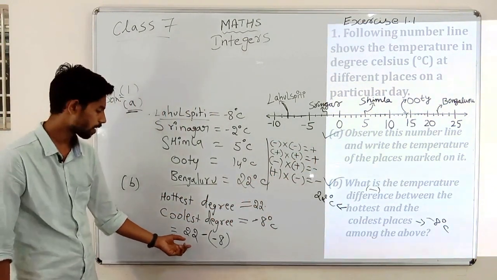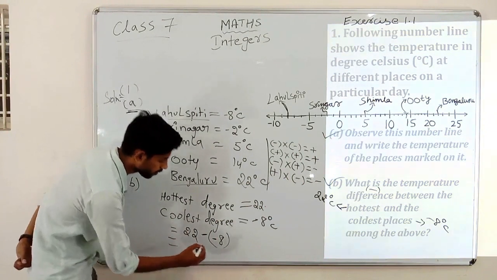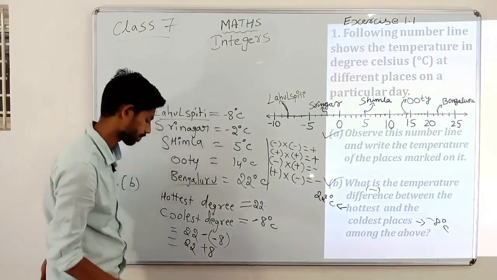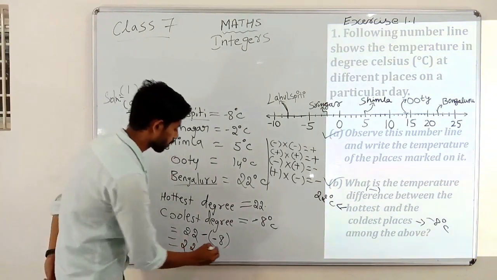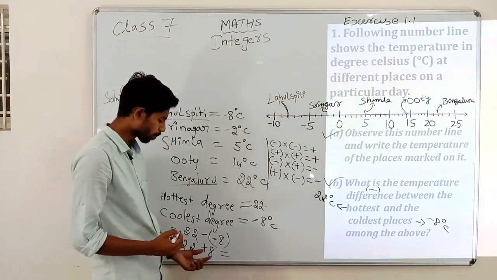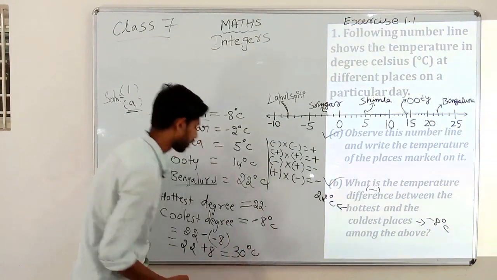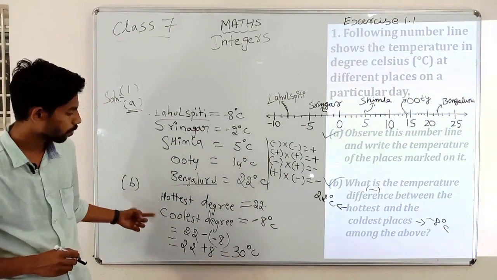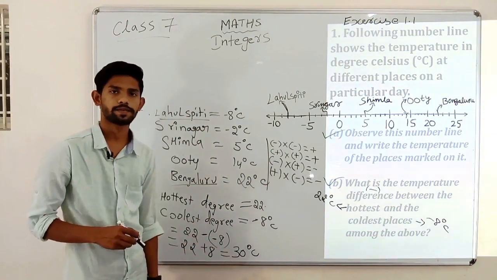Similarly here, we have minus and minus. So minus into minus is plus: 22 plus 8. What is the addition of 22 plus 8? 22 plus 8 is 30. So the answer is 30 degrees Celsius. The difference between the hottest and coldest temperatures is 30 degrees Celsius.